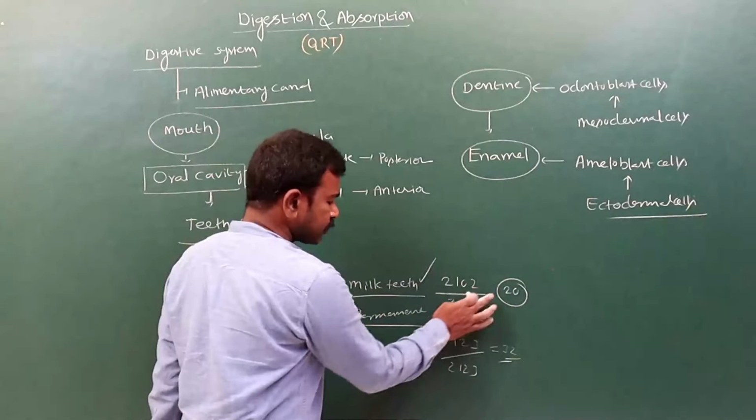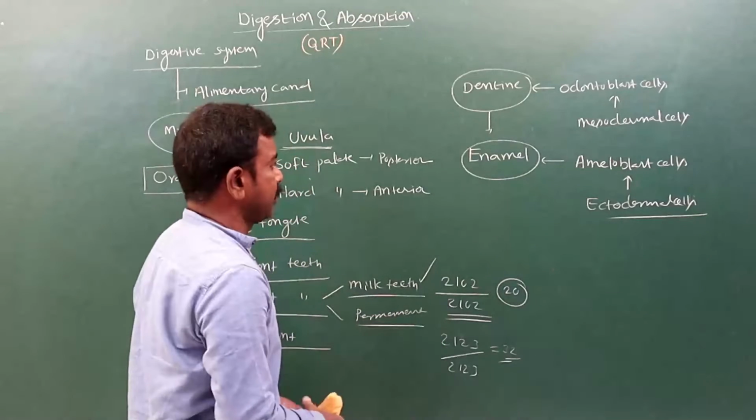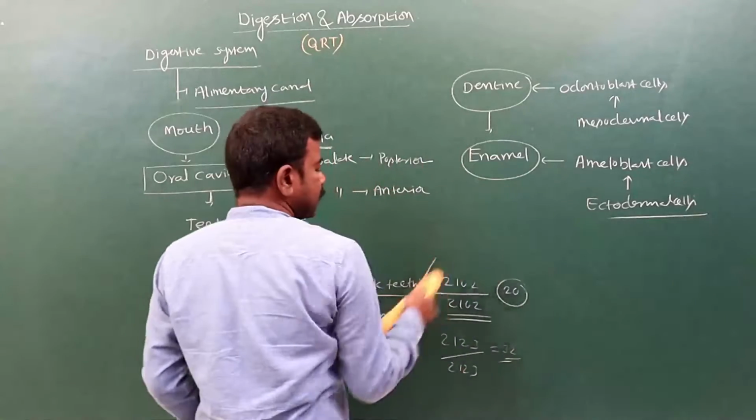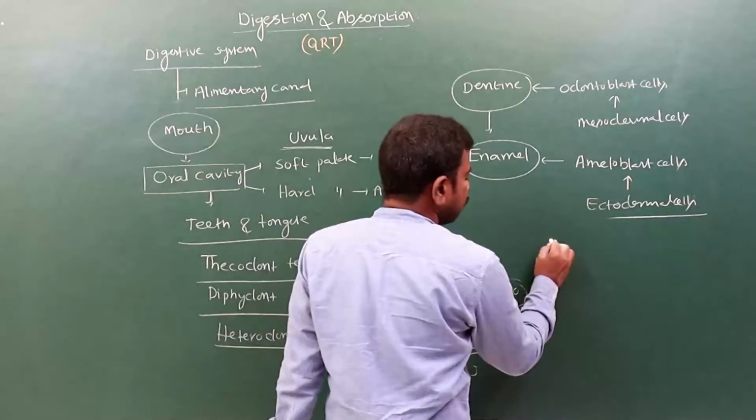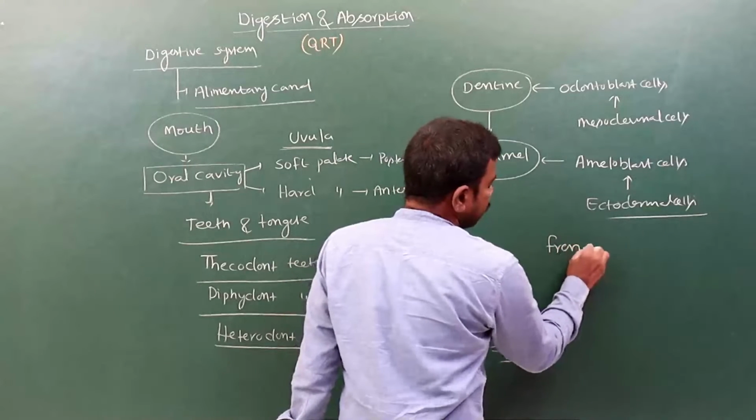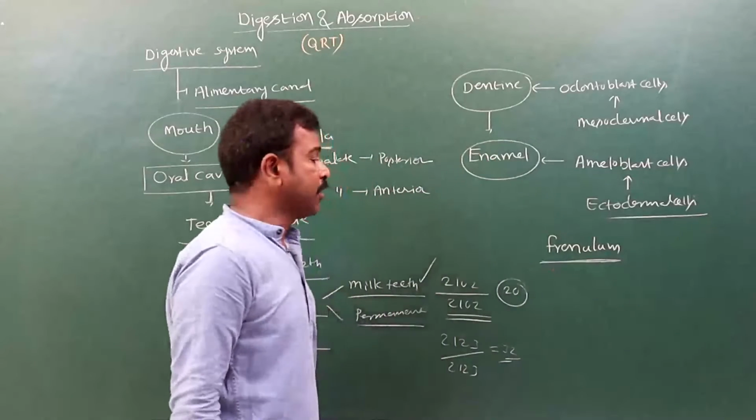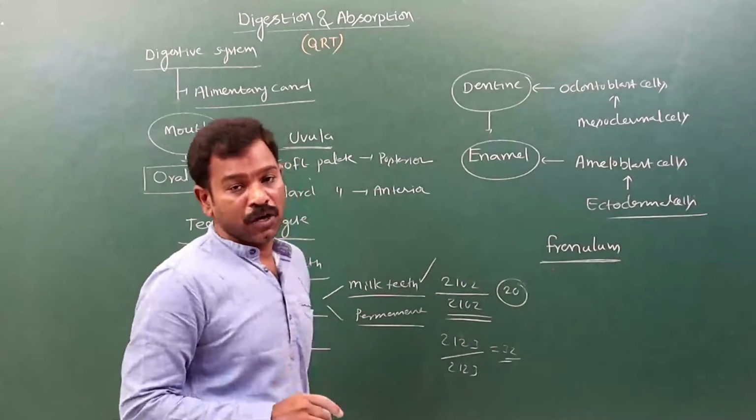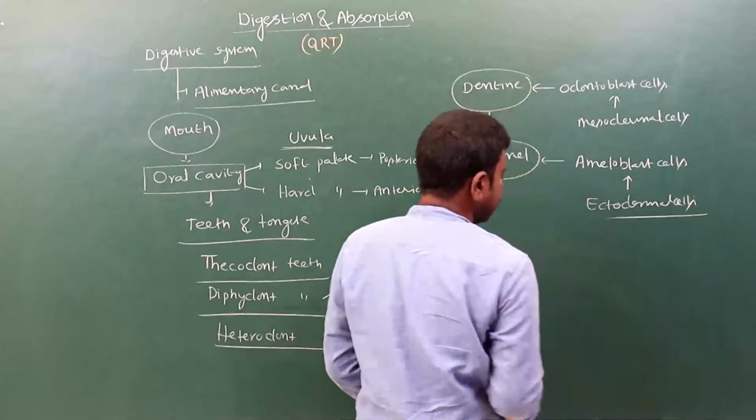See, like this, milk teeth and permanent teeth are present here. And like this, the teeth are present, and see the tongue. If you see the tongue, it is connected to the oral cavity with the help of the frenulum. On the surface of the tongue, many papillae are present. There are three types of papillae present in them.